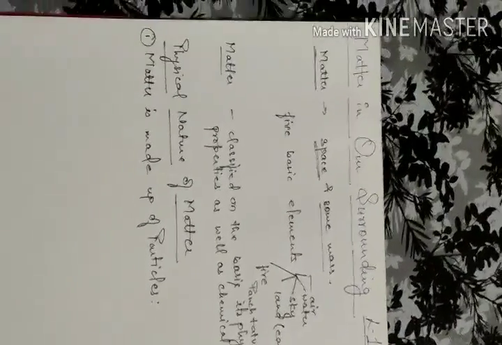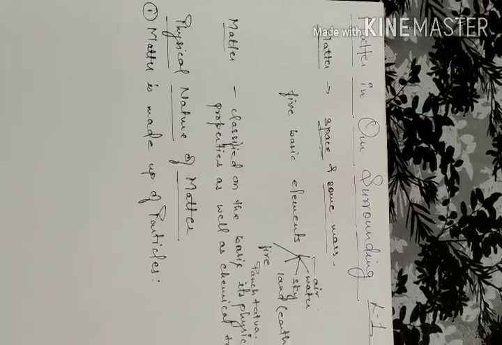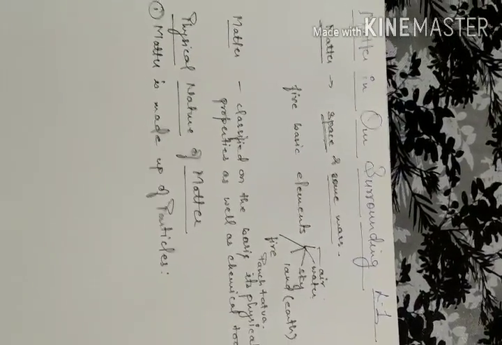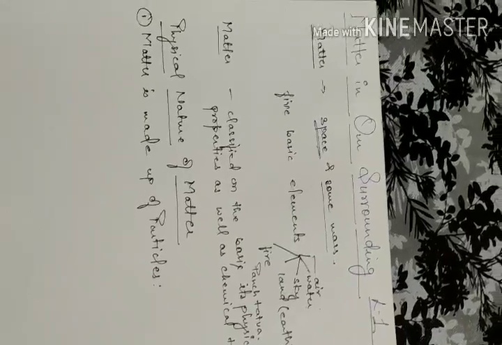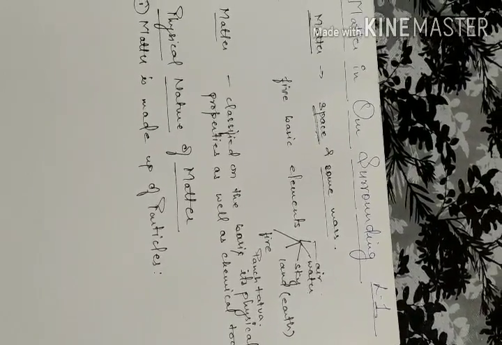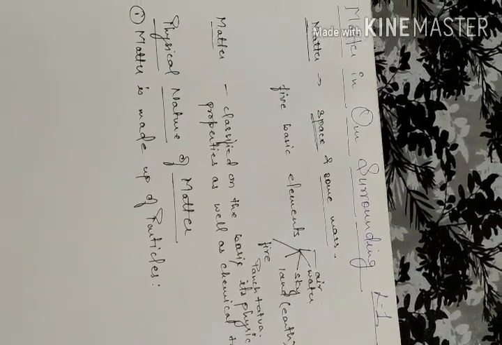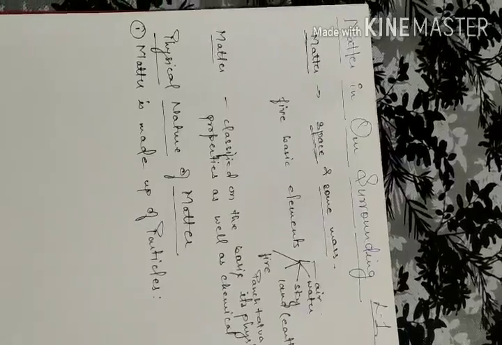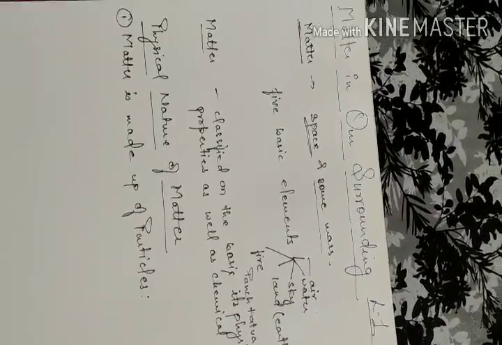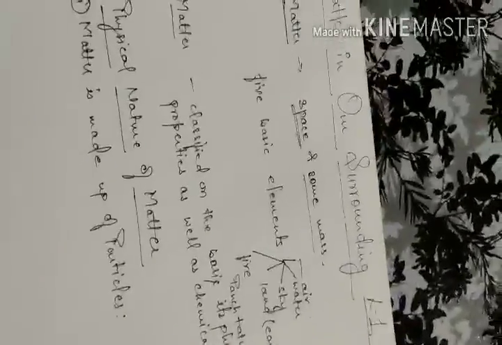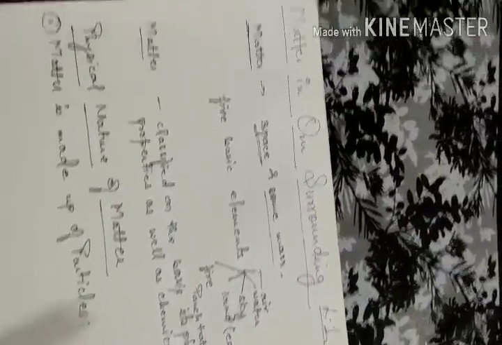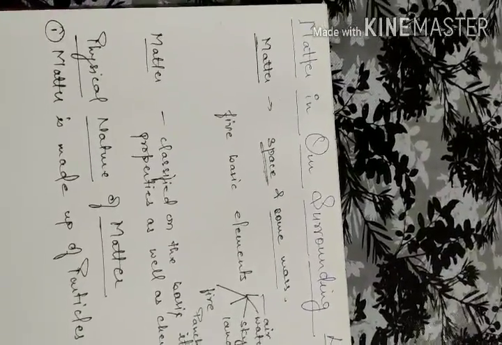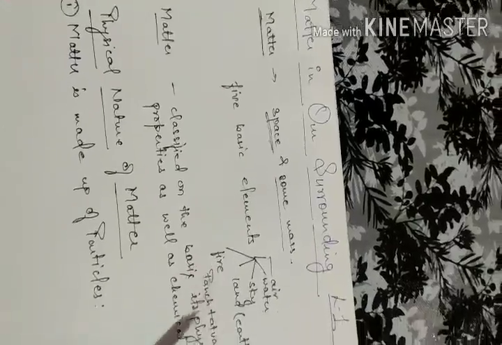So let's talk about something very old, meaning early times. At that time, the early Indian philosophers classified matter into 5 basic elements. They were air, water, sky, earth and fire.